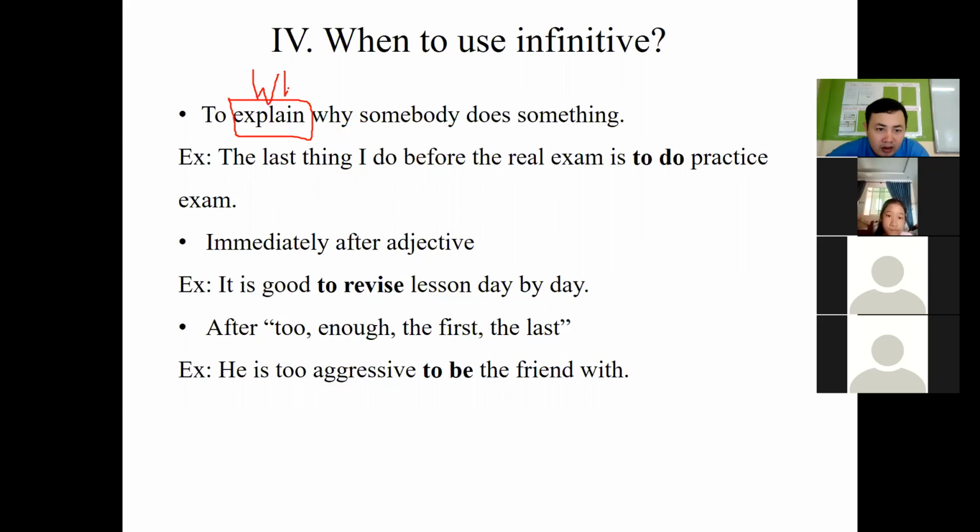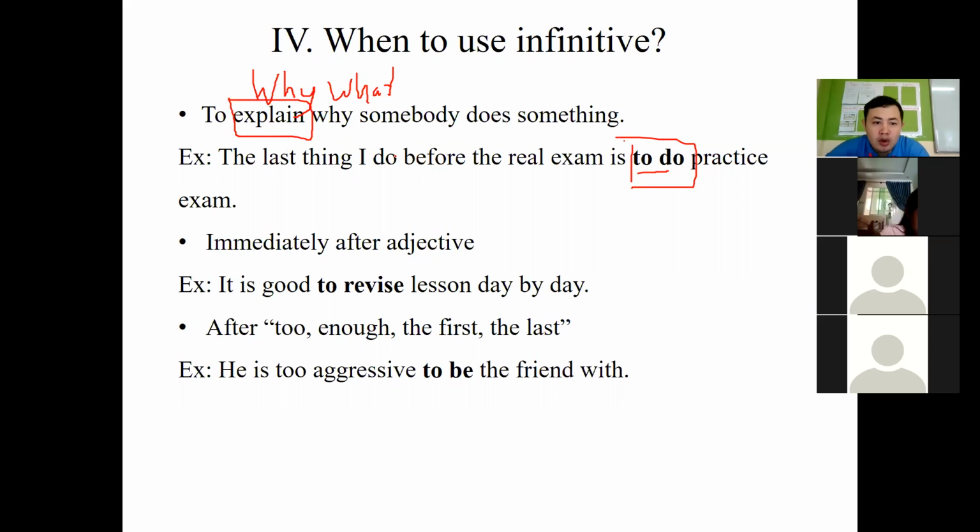So here, the last thing I do before the real exam is to do practice exam. Why or what? The last thing I do before the real exam is to do practice exam.